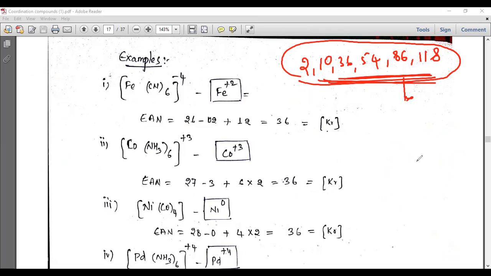So this iron also is accepting electrons until it reaches 36. Until 36 comes, it will accept the electrons. That is why it coordinated with 6 ligands.